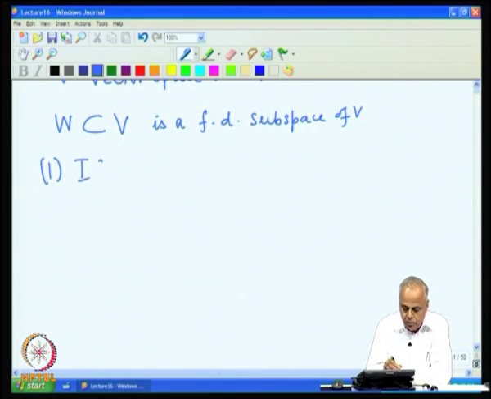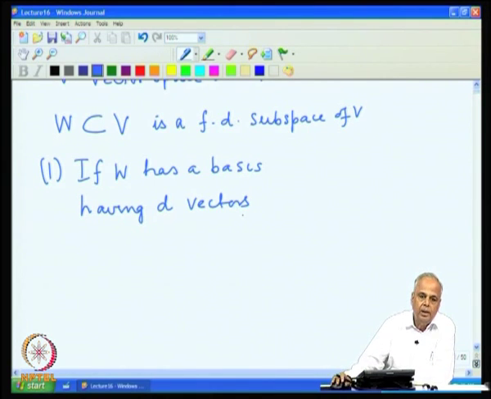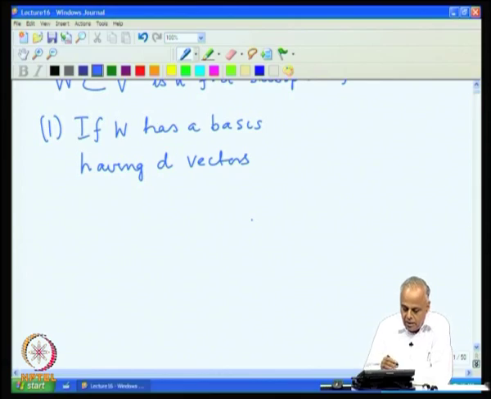If W had a basis having D vectors, then anything above that D must be linearly dependent.